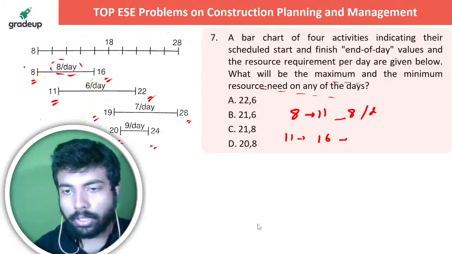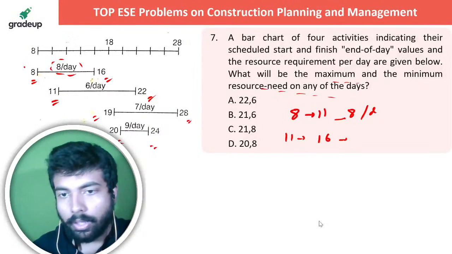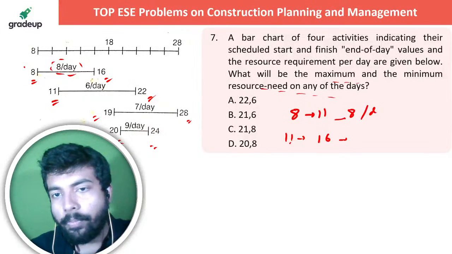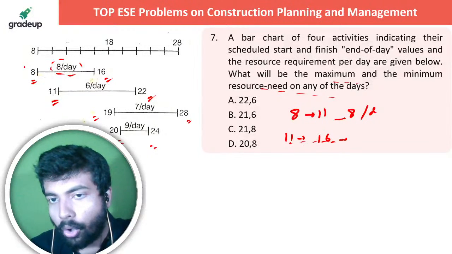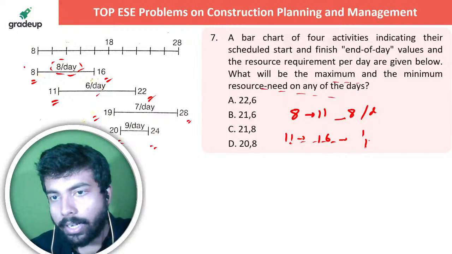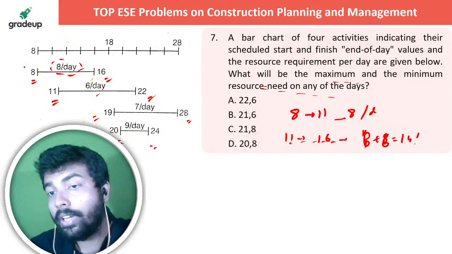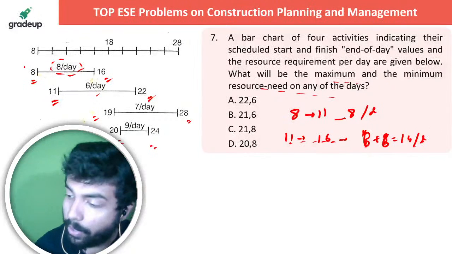Yes, so I have already mentioned it, right? So here it's coming from 11 to 16. So it is going to be your 14 days, 8 per day and 6 per day, right? So total कितना जा रहा है दोस्त? 8 plus 6, that is your 14 per day. How the calculation needs to be made, you understand?